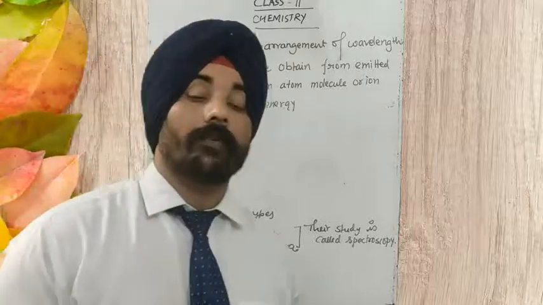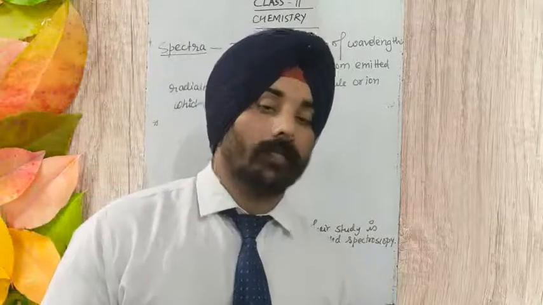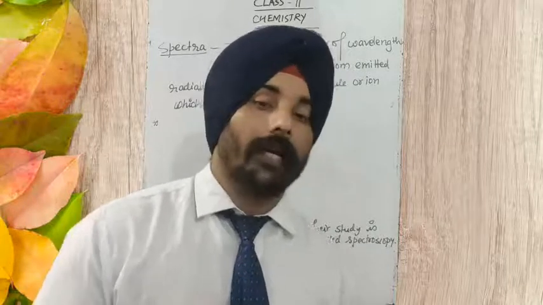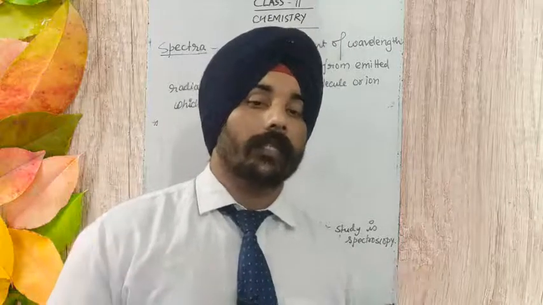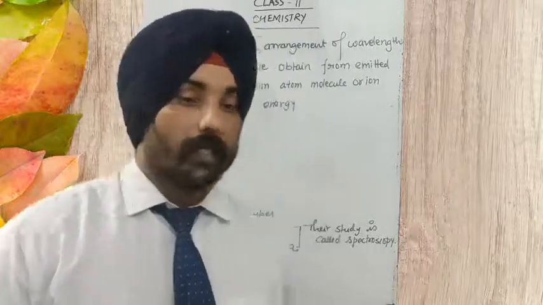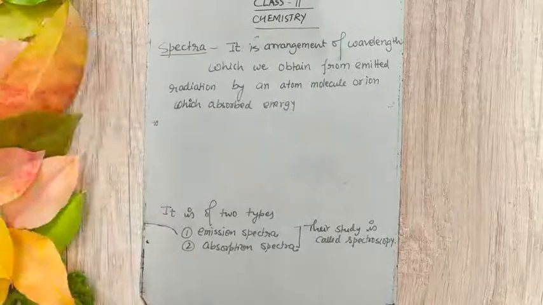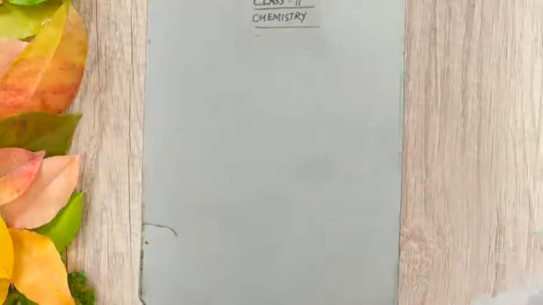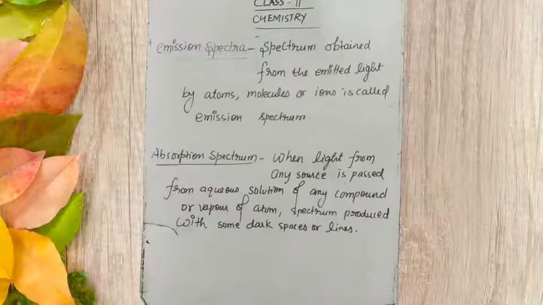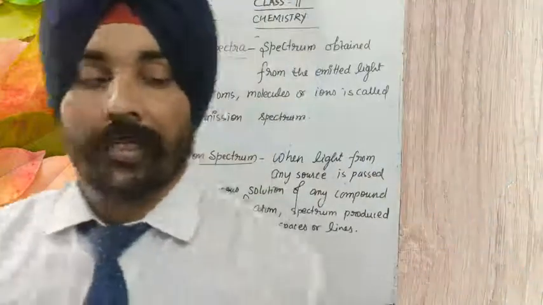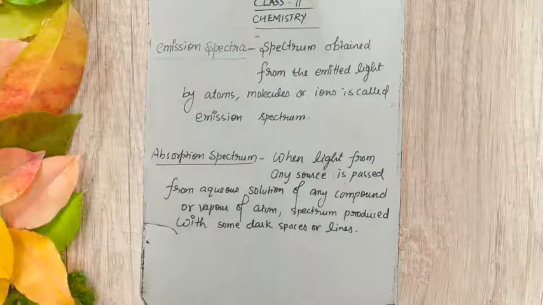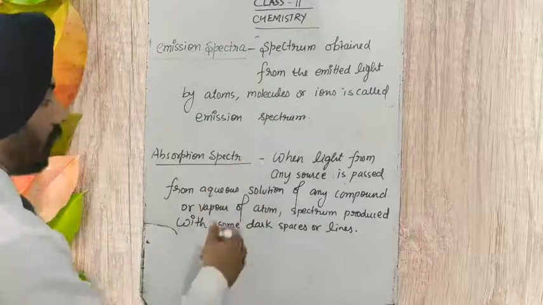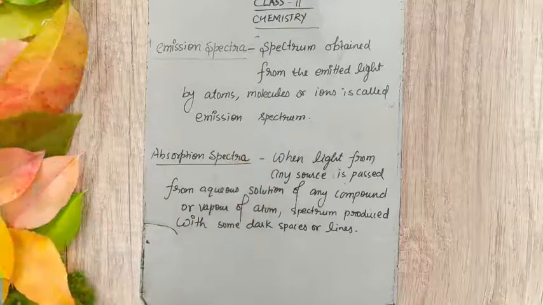Then emission and absorption spectrum are again classified into two categories, which we have to study also. Let us first understand what emission spectrum is.